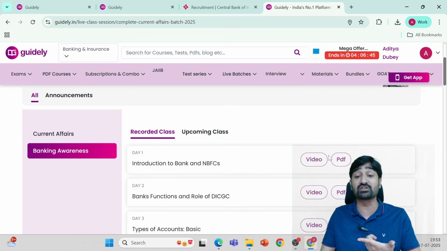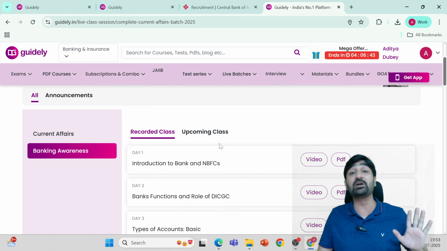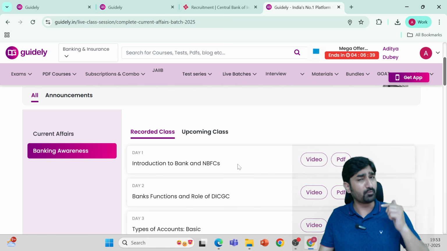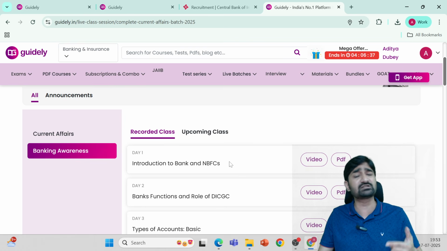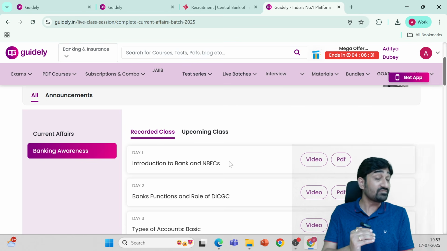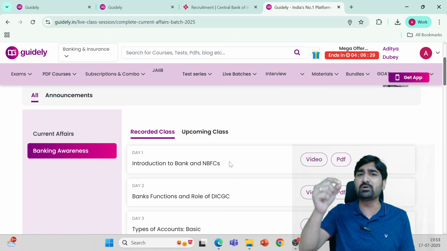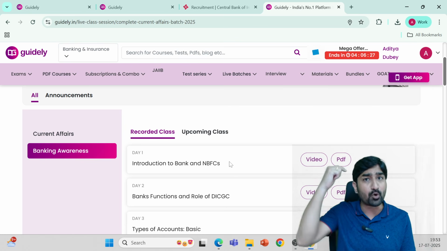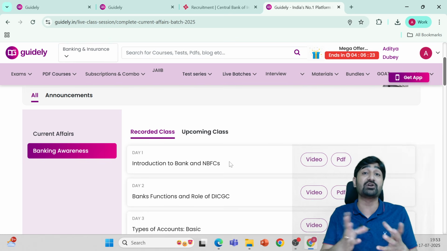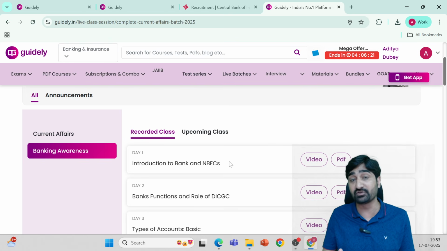Don't jump over to the PDF directly. Watch the classes, then revise the PDF. Lots of candidates are doing this. They are directly reading the PDF. The reason is, in the PDF the content will be available, but when I am there in the class, I will be able to explain 4-5 additional things always with the concept. So you will be able to get additional knowledge. You will be able to understand the knowledge in a better way when you go through the classes.